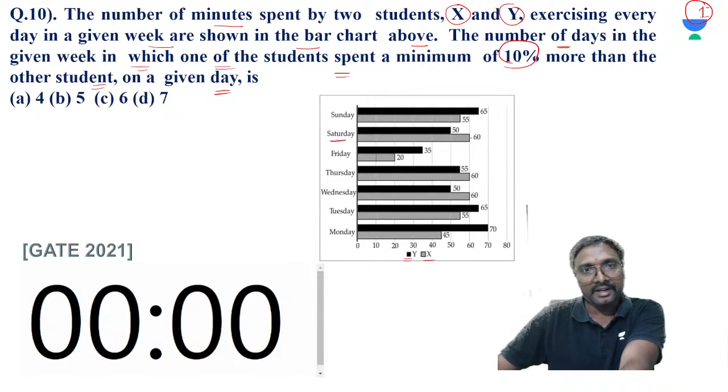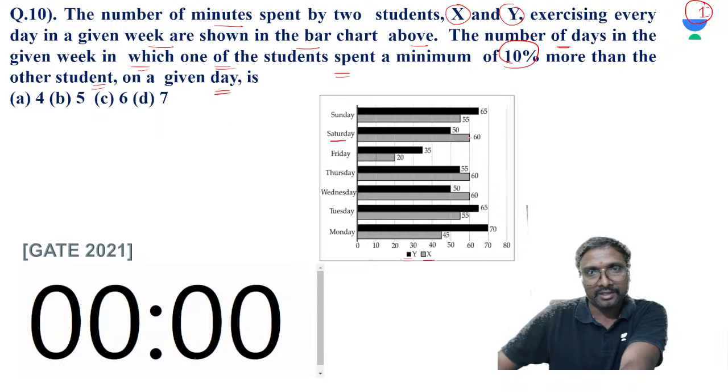So next after Sunday, Saturday has been given. Saturday, 60 is one value and 50 is another value. So what is it? 60 minus 50, divided by 50, into 100. Always the higher value is compared with the lesser value. So this comes to 20 percent for Saturday.